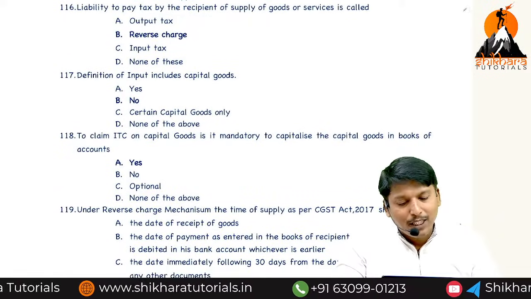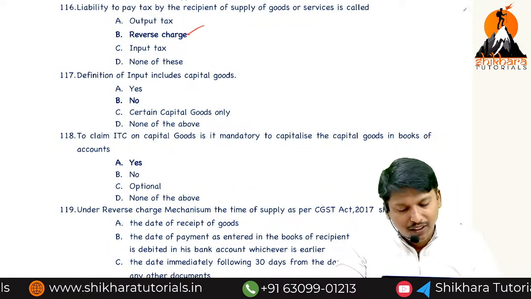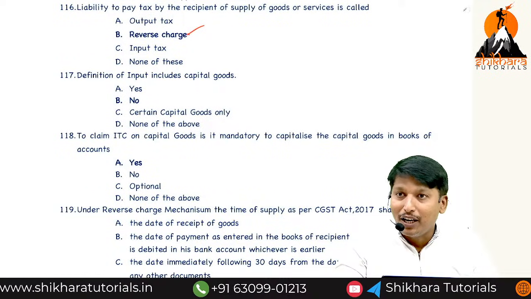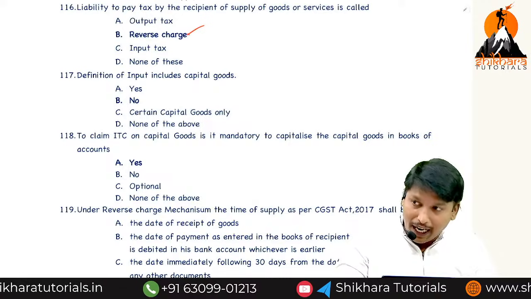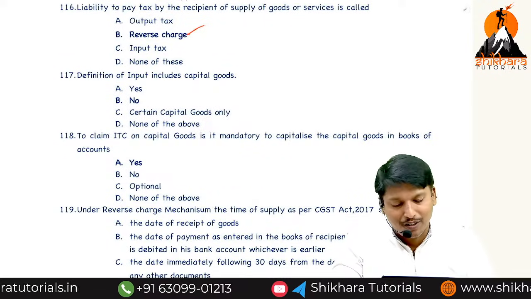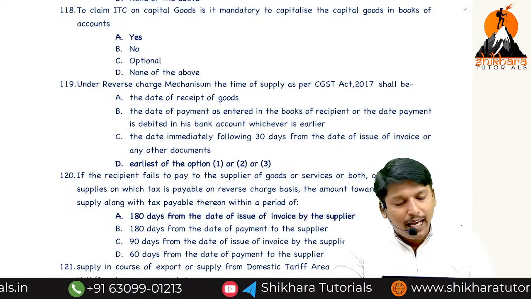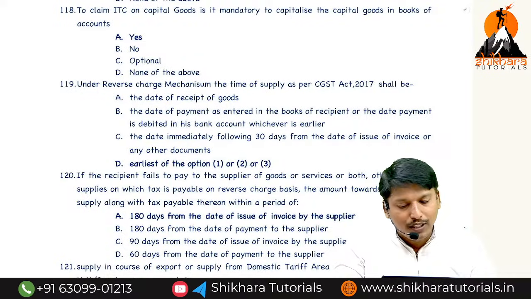Liability to pay tax by the recipient of supply of goods or services is called reverse charge. Input includes capital goods? No, input goods is different. Input is different, capital goods are different. No. To claim ITC on capital goods, is it mandatory to capitalize capital goods in the books of accounts?